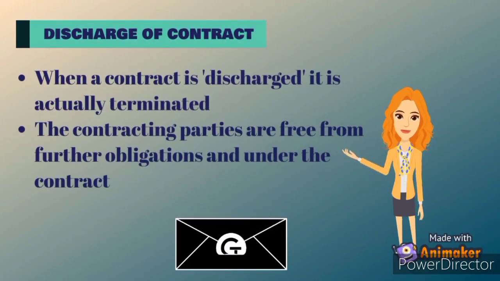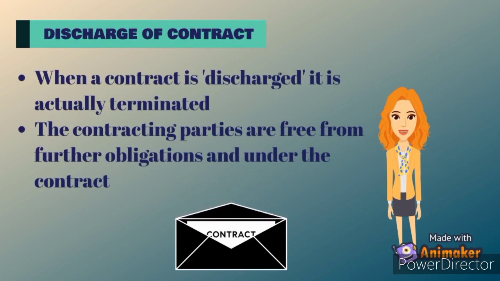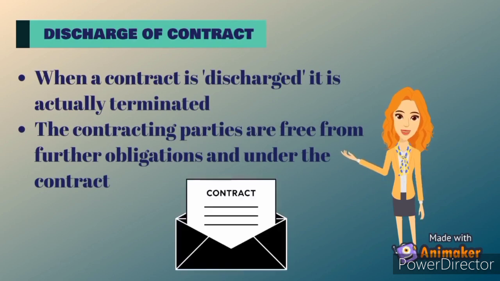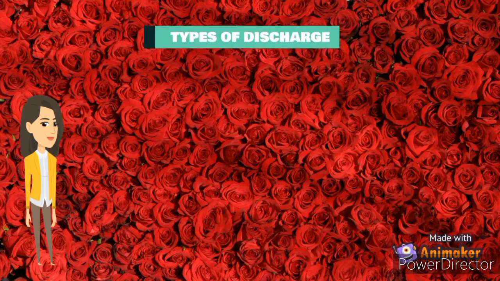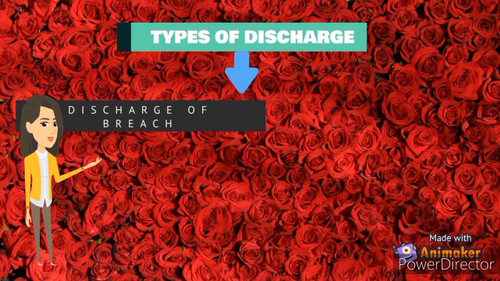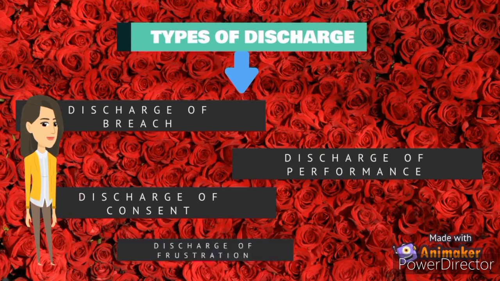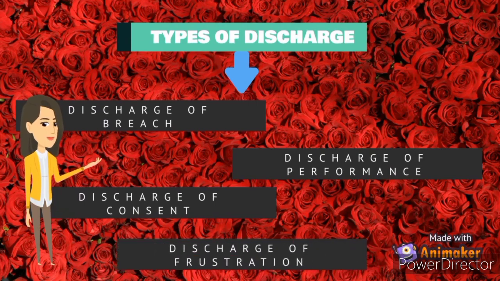Discharge of contract. When a contract is discharged, it is actually terminated. The contracting parties are free from further obligation under the contract. We have 4 types of discharge: discharge by breach, performance, consent, and frustration.